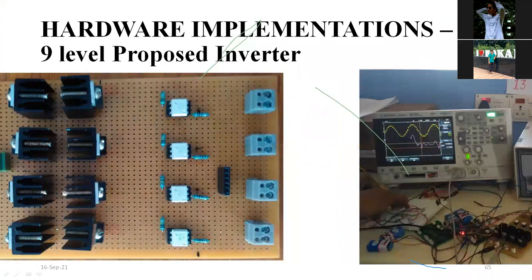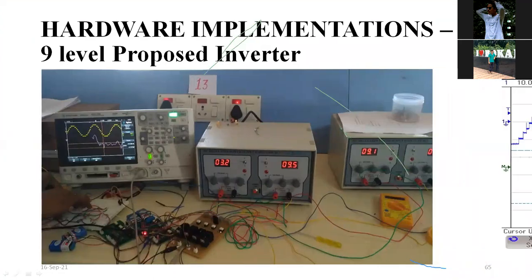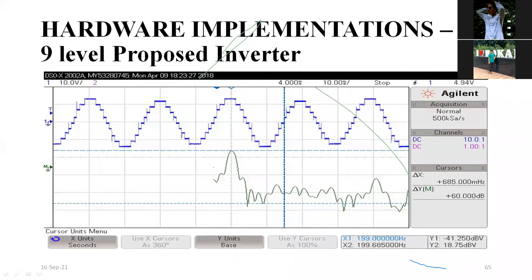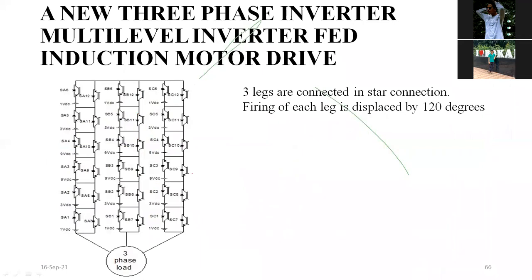This is the hardware. This is the laboratory setup. This is the output voltage. This is the Fourier series waveform. This output voltage only. Then I have taken this for 3-phase.